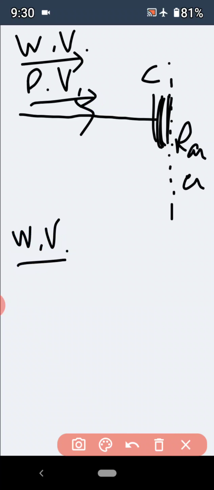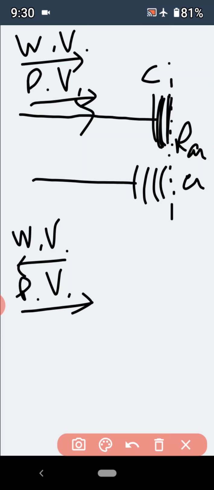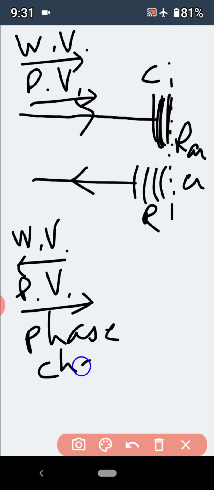Wave velocity is reflected but particle velocity is not reflected, it remains in the same direction. As wave velocity and particle velocity are now in opposite directions, it gets reflected as rarefaction. So this is the diagram, and there is no phase change. This is the diagram of reflection of a longitudinal wave from a rarer medium.